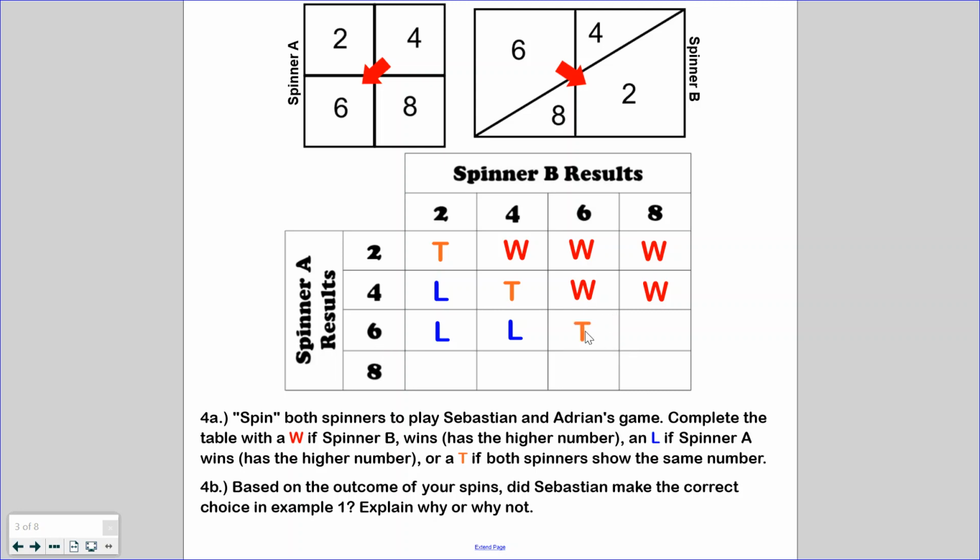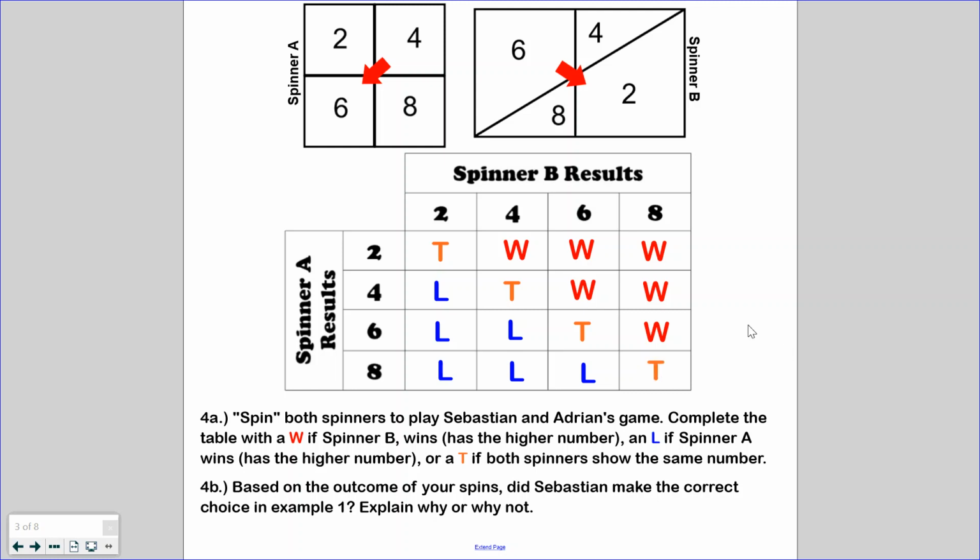6 and 6, we tied there. And we have a 6 and an 8. You take that win. Again, last round here. I get an 8, you get a 2. I win. I have an 8, you have a 4. I win. We have an 8 and a 6. I still win. And then an 8 and an 8 ties us there together.